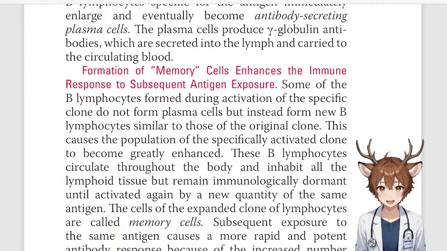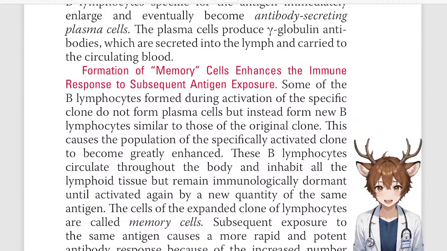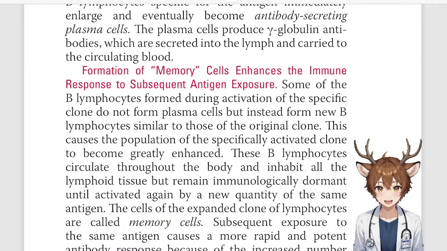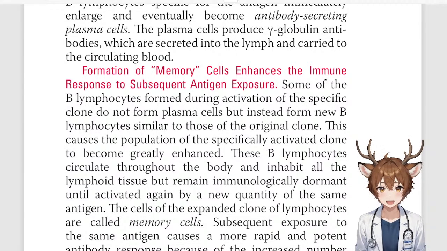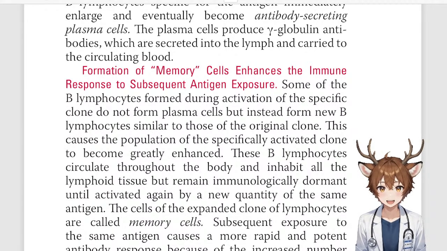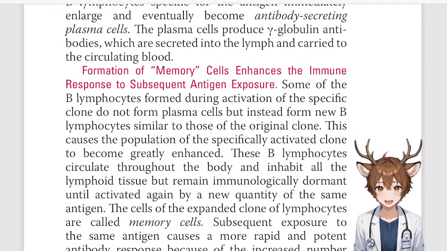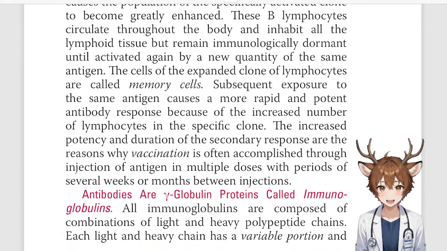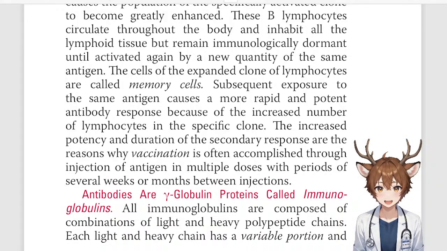These B lymphocytes circulate throughout the body and inhabit all the lymphoid tissues but remain immunologically dormant until activated again by a new quantity of the same antigen. The cells of the expanded clone of lymphocytes are called memory cells. Subsequent exposure to the same antigen causes a more rapid and potent antibody response because of the increased number of lymphocytes in the specific clone.